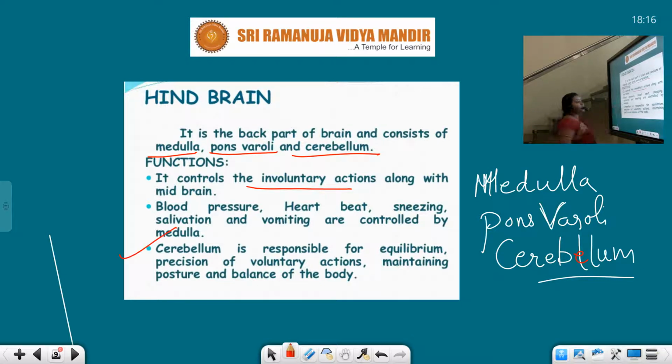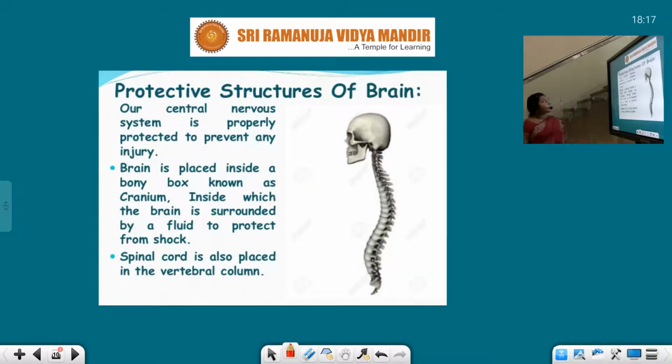Cerebellum is responsible for equilibrium, precision of voluntary actions, maintaining posture and the balance of the body. So this cerebellum is responsible for the maintenance of equilibrium, posture and the balance of the body.